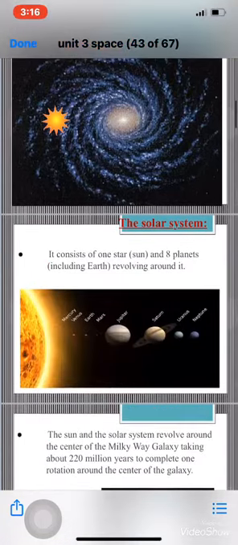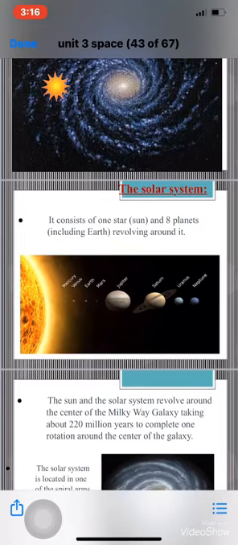Let's talk now about our solar system. What's the solar system? I think we studied this before a lot of times. It's the sun and the 8 planets revolving around it. The solar system is one star, which is the sun, and 8 planets, including the Earth, revolving around it: Mercury, Venus, Earth, Mars, Jupiter, Saturn, Uranus, and Neptune.